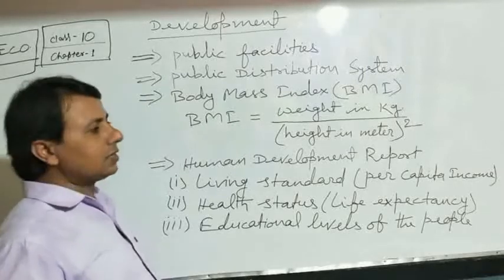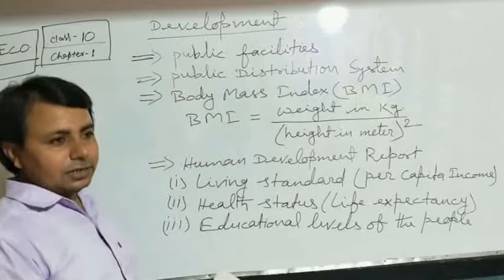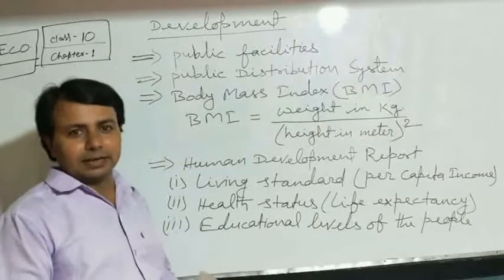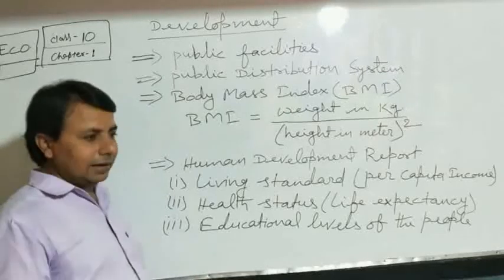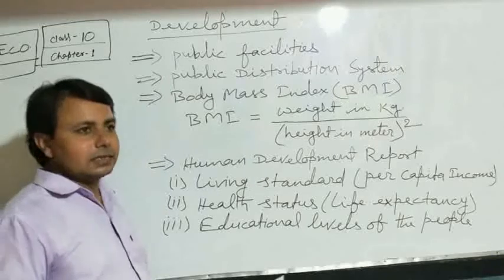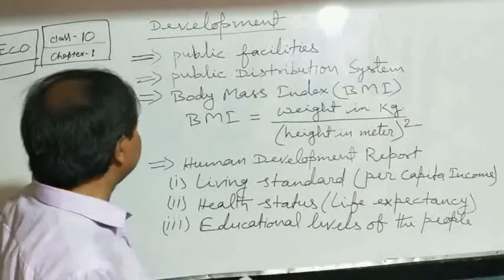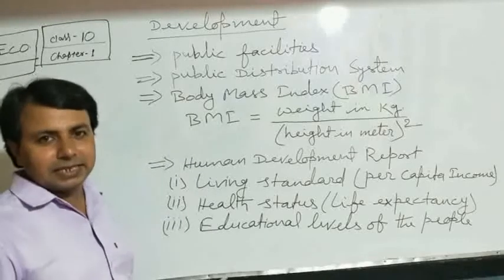Till now we have discussed the comparison of different countries or states on the basis of income and other criteria, and those other criteria are infant mortality rate, literacy rate, net attendance ratio, etc. We will move on to the next topic, which is public facilities.